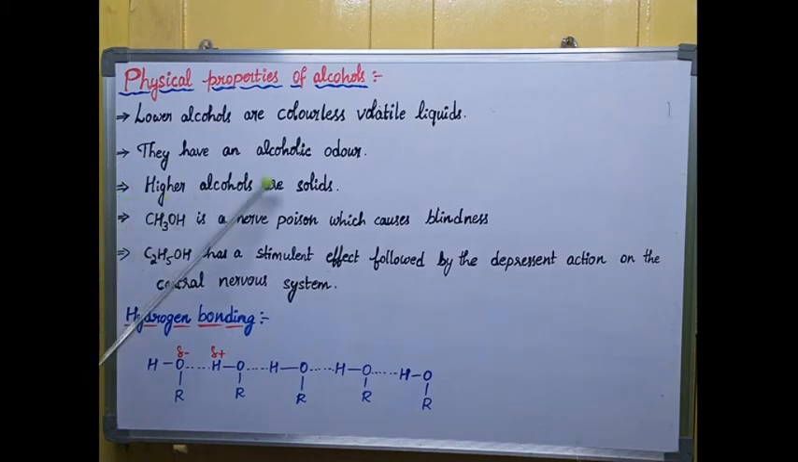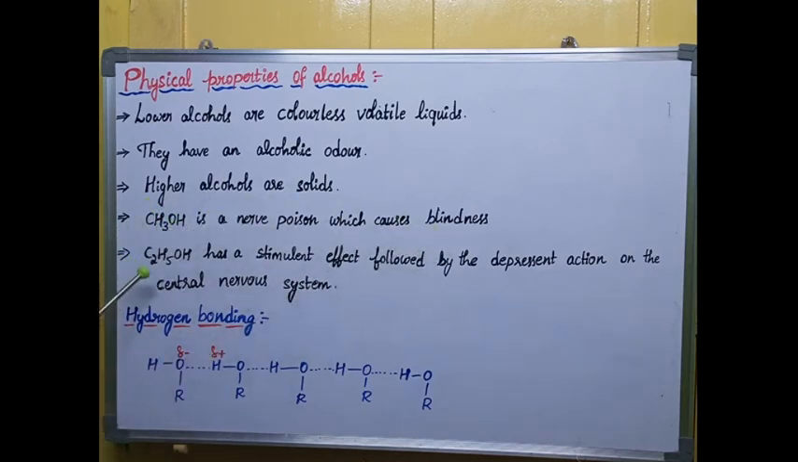Okay, and higher alcohols will be solids. Higher means the alcohols having more carbons in the chain are called higher alcohols. They exhibit a solid physical state. Next, for example, I'm taking methanol, methyl alcohol, CH3OH, which is a nerve poison. Methanol is a nerve poison which causes blindness. Even small doses cause blindness.